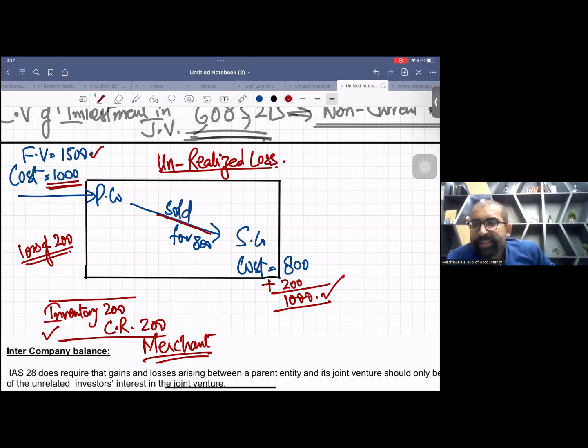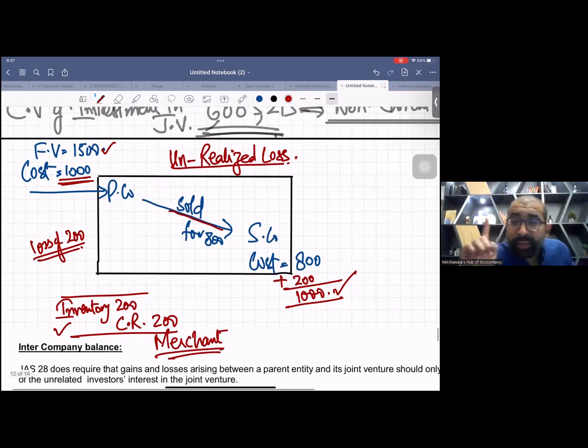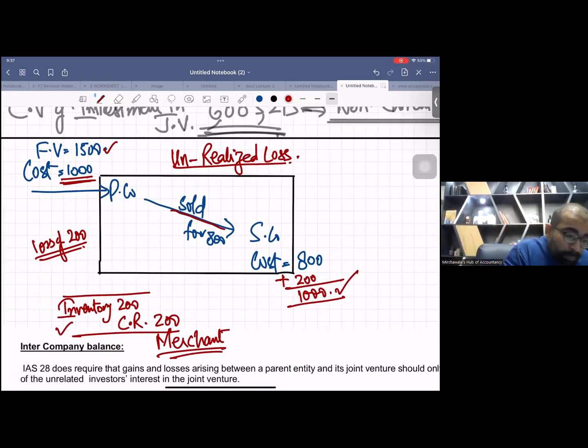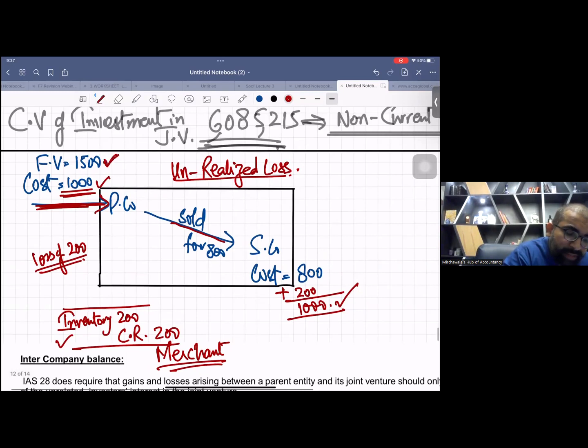Why? Because IAS 2 says inventory should be recorded at lower of cost or NRV. Look here. We are working for group accounts. From the group point of view, the goods are entering the group for 1000. This is the cost, and this 1500 is the NRV.